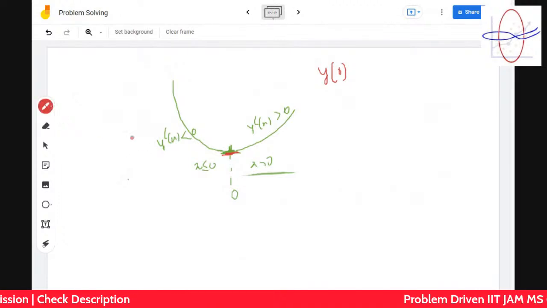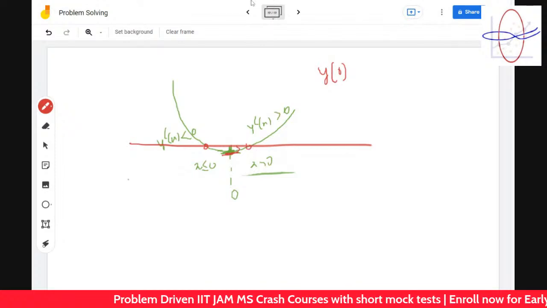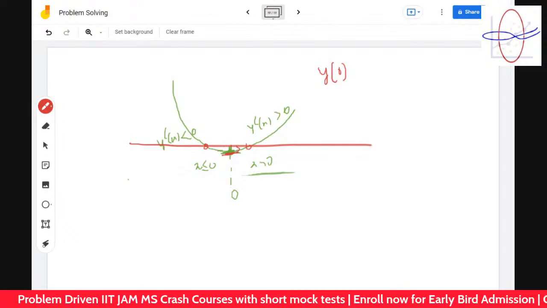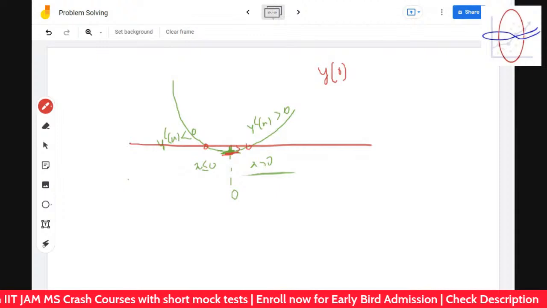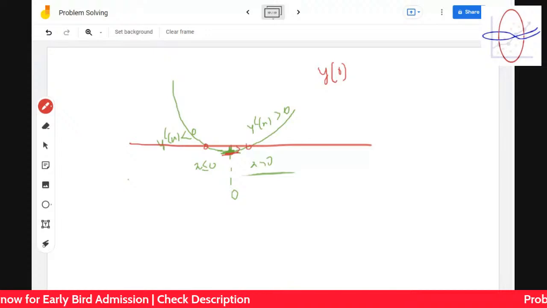So the graph lies like this, minus 1. So that means what? There are exactly two roots. All of you understood this? So you can see from the f dash of x, from the positive or negative value of the f dash of x, we can find out how it behaves. It's increasing, decreasing, increasing. In the curve, how the whole function is curving.